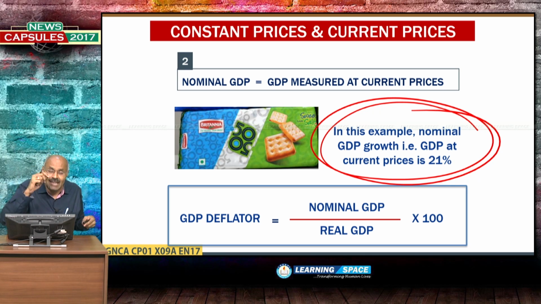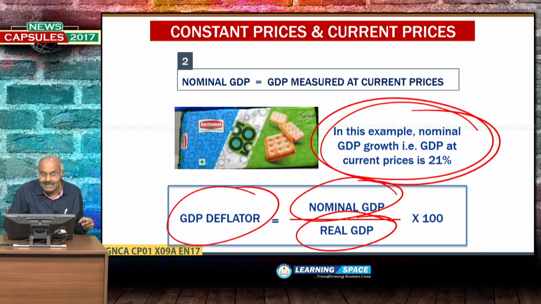There is one term, GDP deflator. GDP deflator is nominal GDP by real GDP into 100. In this classic example, you can substitute and find out what the GDP deflator is.